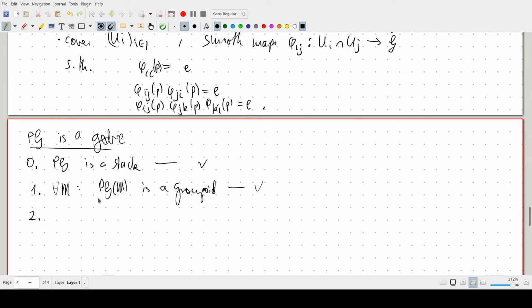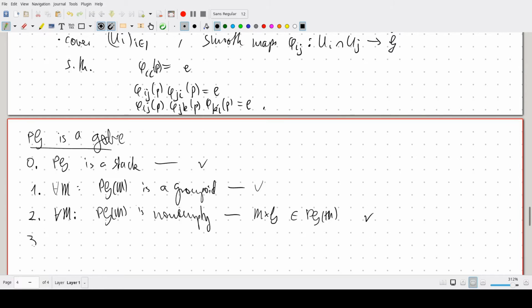Number 2, it has to satisfy a certain non-emptiness condition. Well, the condition says that every manifold, every object of our site, has a cover such that on this cover there exist principal bundles. In this case, we don't even need a cover. For every M, PG of M is non-empty. And why is that the case? Well, we can just take the trivial bundle M times G, and that one is a principal G bundle over M.